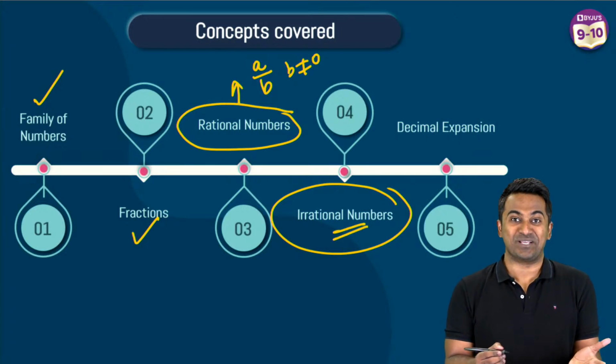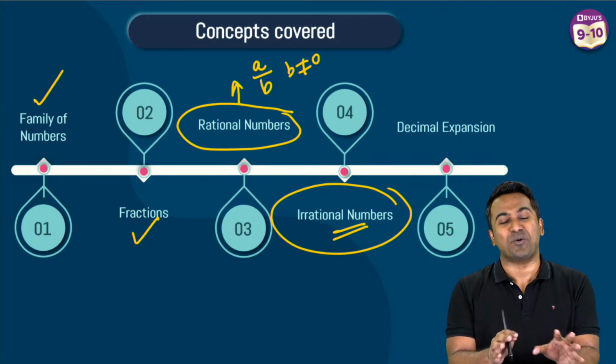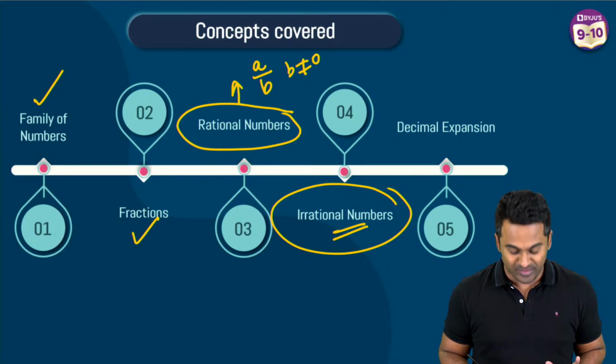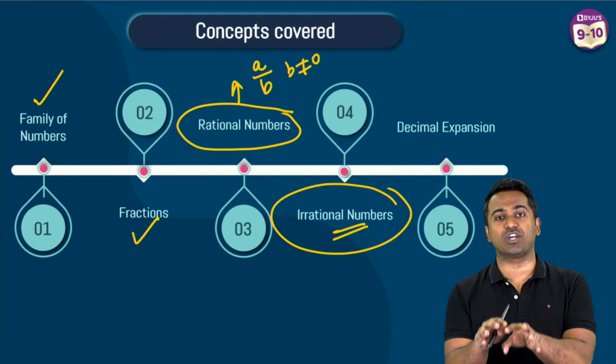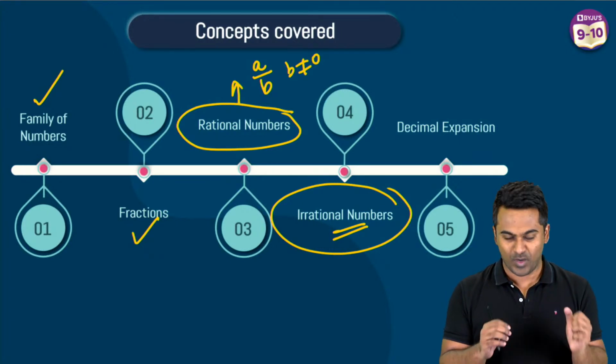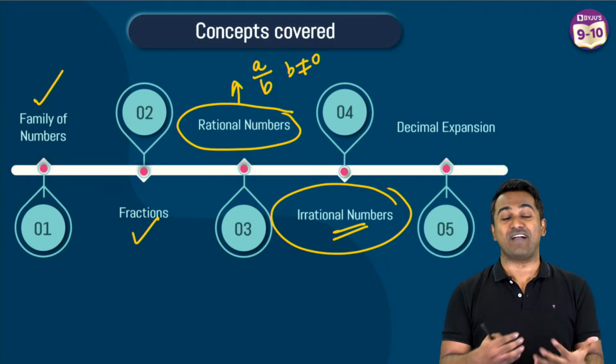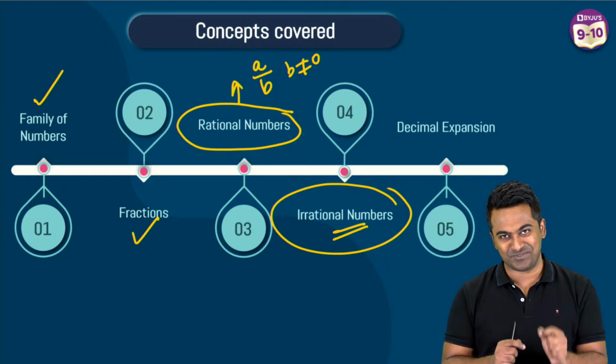Pi, right? It's got to be by far the most popular irrational number in the world. How do you define pi? Pi is the ratio of circumference of the circle to the diameter. Now I have some interesting facts related to pi. Here comes the first one.